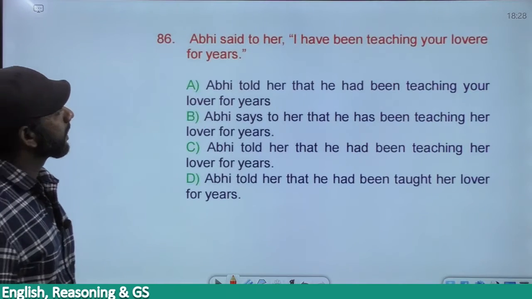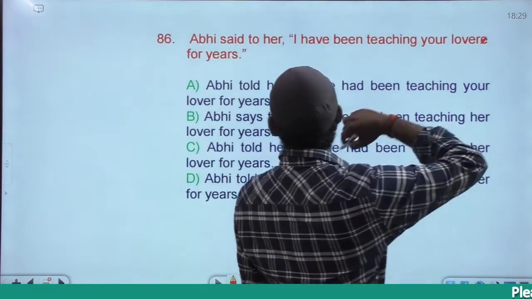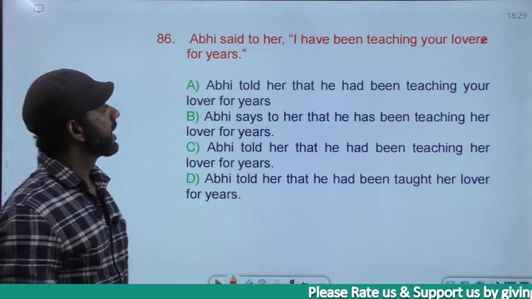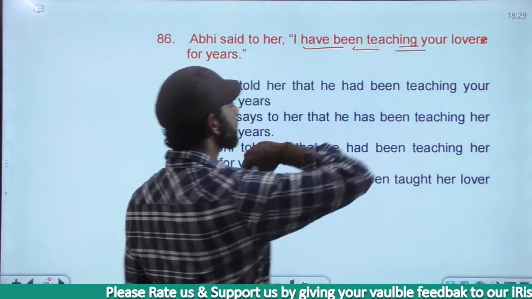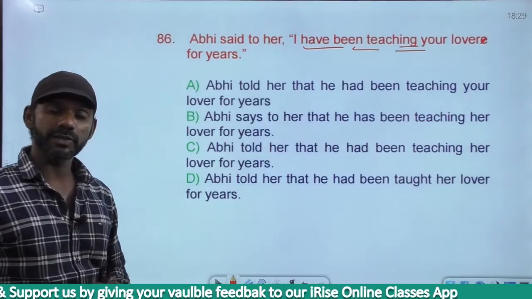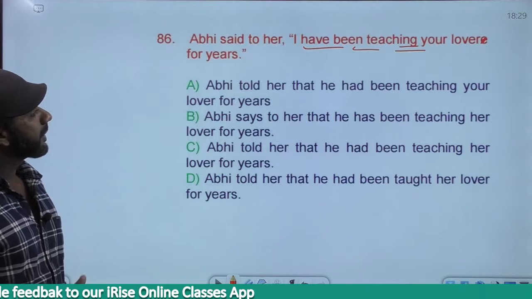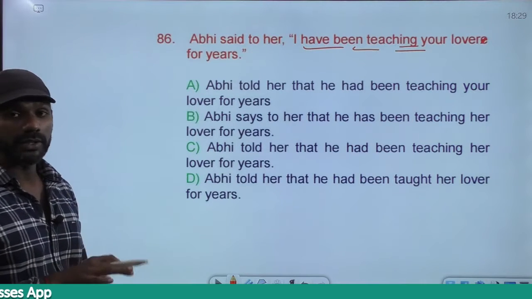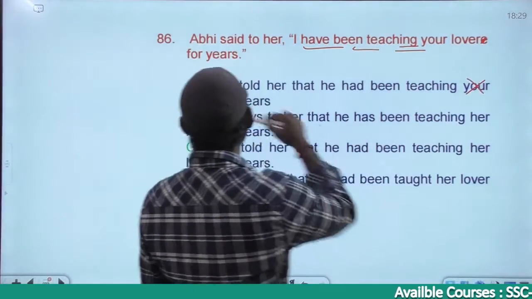Abhi said to her, I have been teaching your lover for years. Have been teaching is have plus been plus V1 plus ing, present perfect continuous. And present perfect continuous must become past perfect continuous. Come to option A. Abhi told her that he had been teaching your lover. It cannot be your lover, it must be her lover because Abhi said to her. So option A is gone.